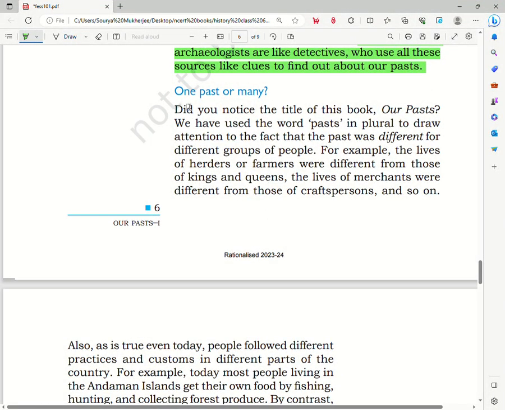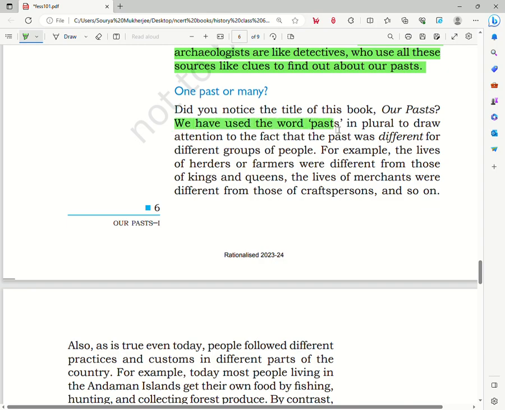So the next section talks about one past or many. Did you notice that in the title of this book, Our Pasts, we have used the word pasts in the plural to draw attention to the fact that the past was different for different groups of people. Now this is quite important.